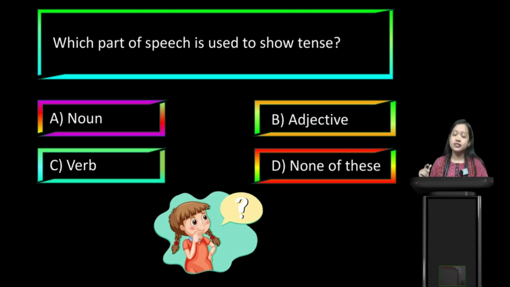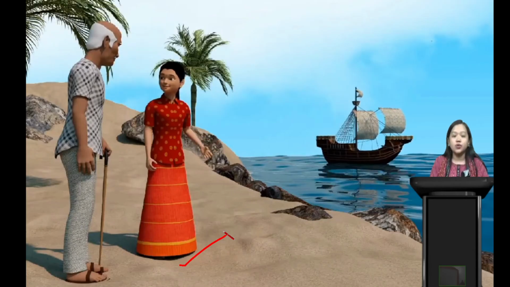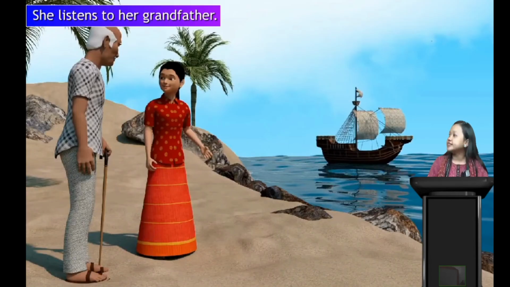Moving on, what can we see on the screen? Now we can see this girl is talking to her grandfather, right? Let's read what it says in the sentence. It says, she listens to her grandfather. Every one of us listens to our grandparents, right? You also do, I also do the same. Listens to her grandfather.